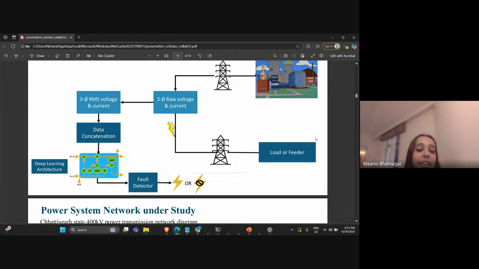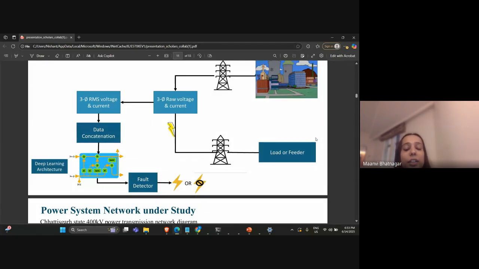They are given directly as an input to the deep learning architecture, and the fault is detected with the help of this architecture, which in return tells if there is a fault or not. This increases the chances of detection of faults multifold, as we will discuss in upcoming slides.